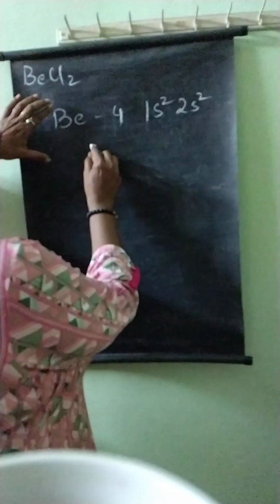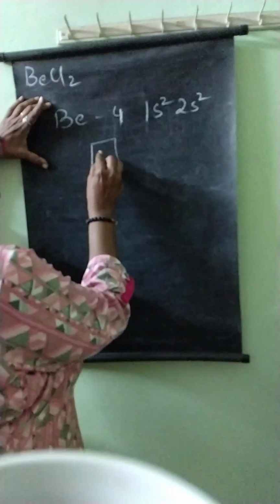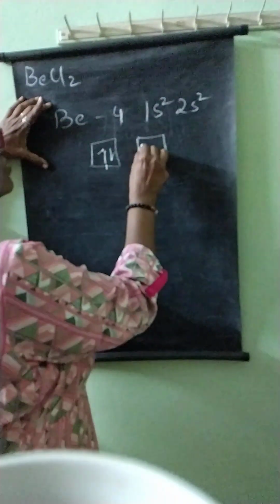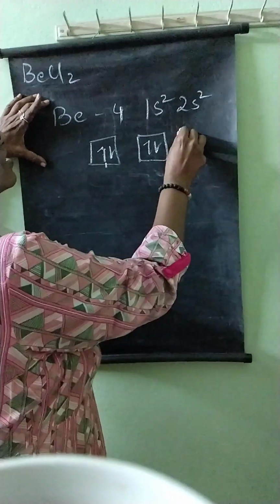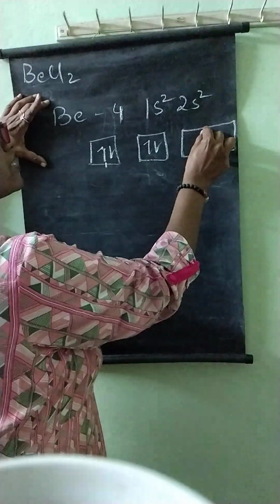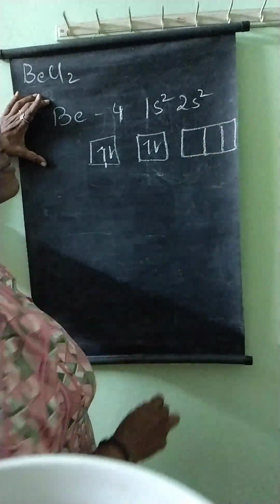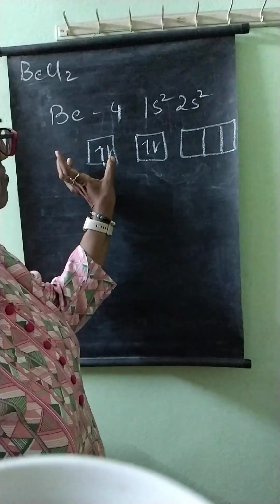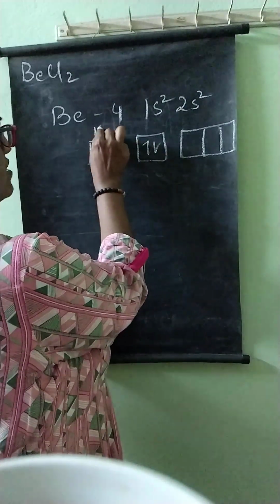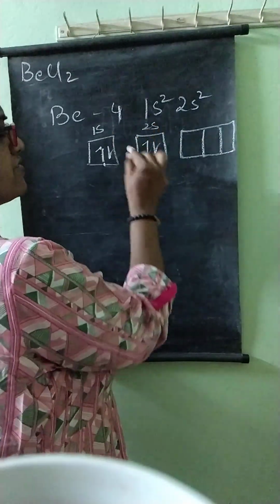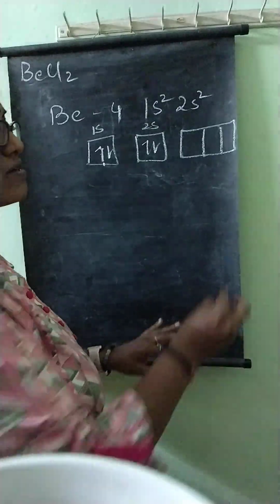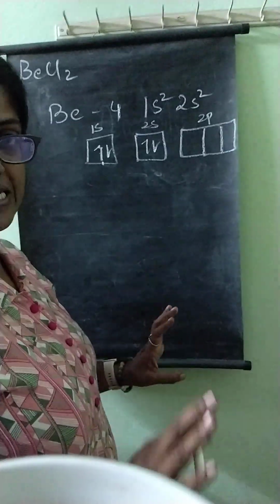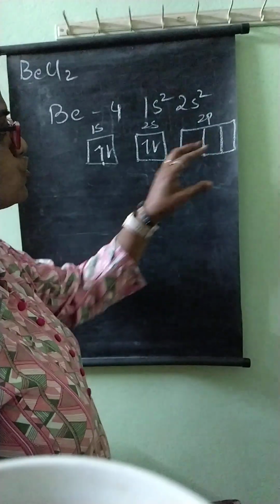And when we look at it pictorially, it is 1s2, 2s2, and the levels of 2p are there but empty. The 1s level is filled, the 2s level is filled. The 2p level is there, but it is completely empty. There is nothing in 2p.